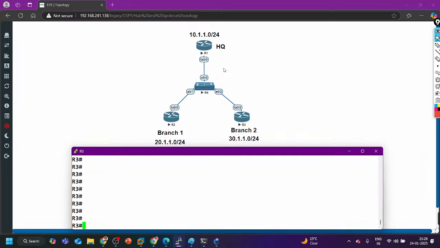And now I have created a full mesh topology. In the full mesh topology, if my network type is point to multipoint, then there is no DR and BDR. So I have to configure either broadcast or non-broadcast here. If it is broadcast, then neighborship will be dynamic in nature. If the network type is non-broadcast, then we have to manually configure static neighborship.